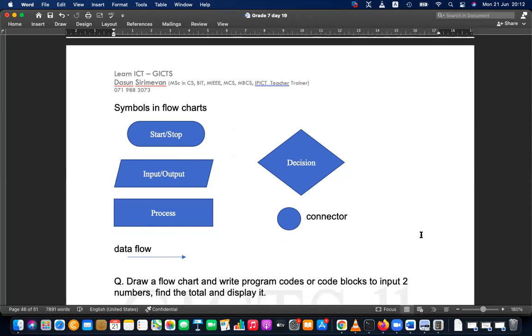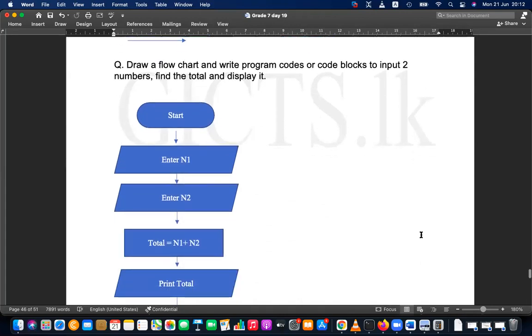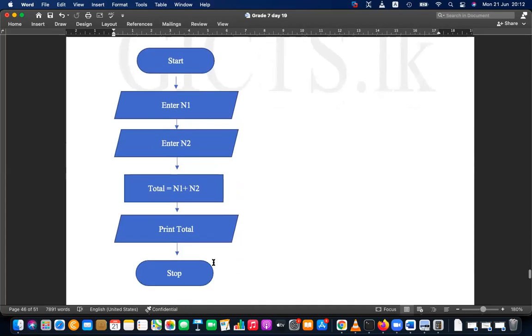Okay, that's why we are using these symbols, right? If you are writing these symbols according to a sequential order, that is called sequence control structure.